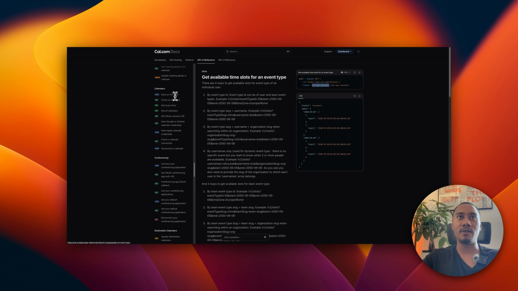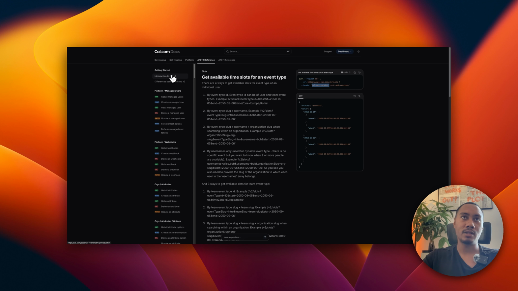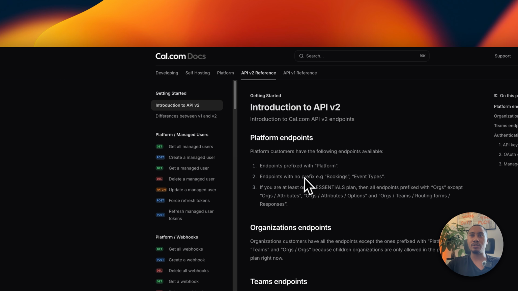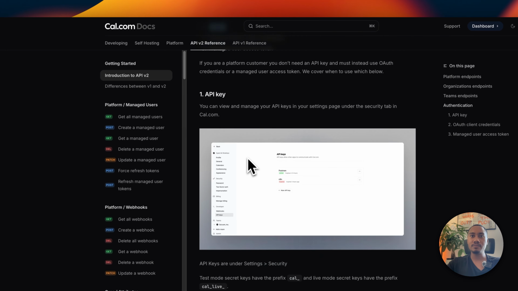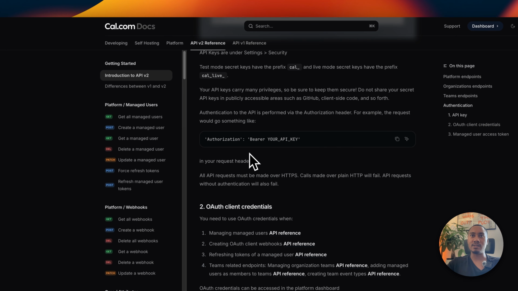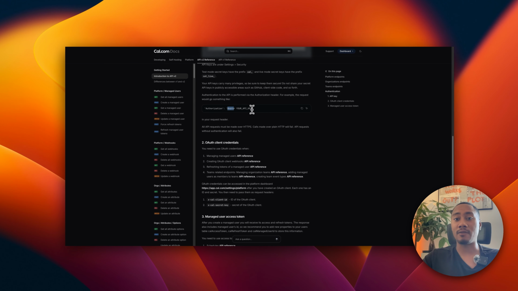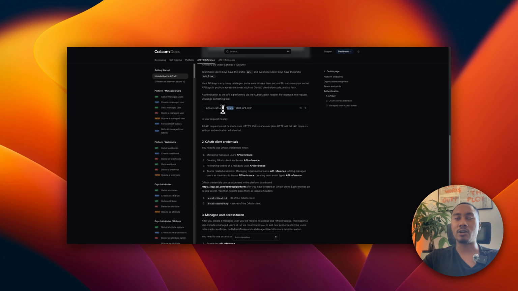So if we go to the very top, introduction to API v2, we can see right here, authentication. We have three methods: API key, platform OAuth, or access token. We're going to be using this method. Now, the way we're going to have to do it is we have to, again, assign authorization as the parameter name, and then we need to provide the value Bearer space token. So very similar to the way we had to set it up for Vapi. So let's go ahead and start getting this set up.